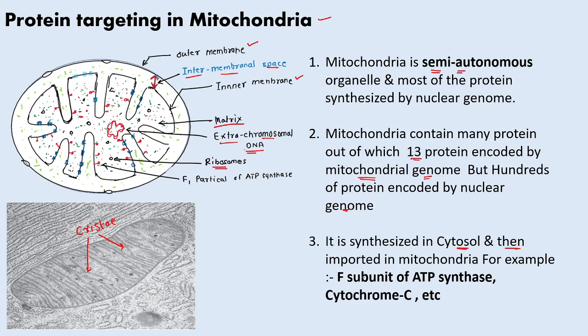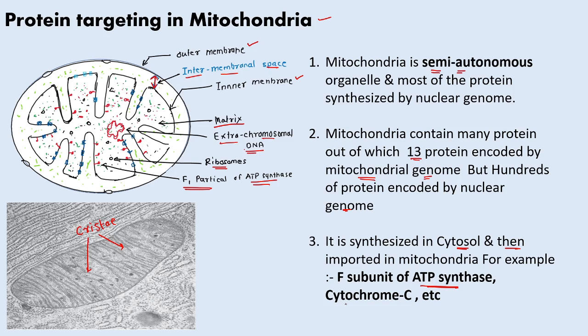For example, the F1 subunit of the ATP synthase. So you can see here this F1 particle of the ATP synthase is encoded by the nuclear genome, synthesized in the cytosol and imported into the matrix.